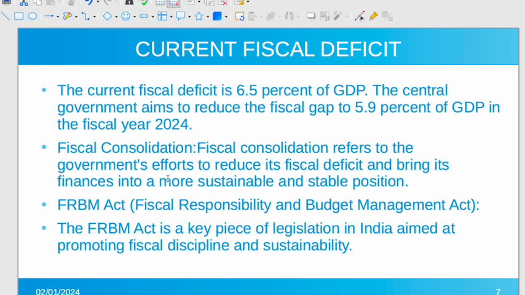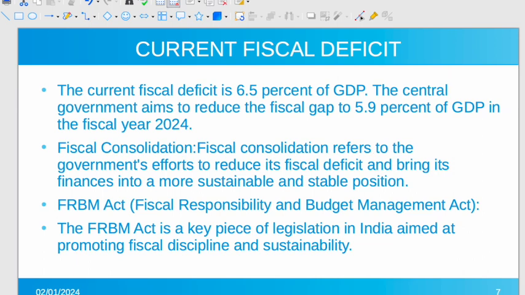There is another important term related to it, known as fiscal consolidation. Fiscal consolidation is a method or process through which the government tries to reduce its fiscal deficit and bring its finances to a more sustainable and stable position. Sustainable, why?